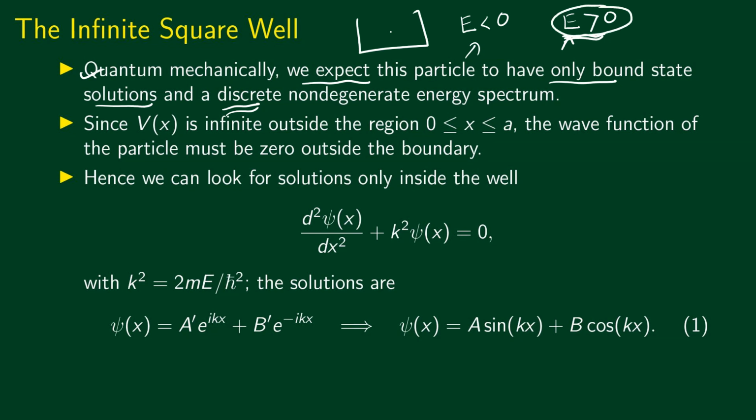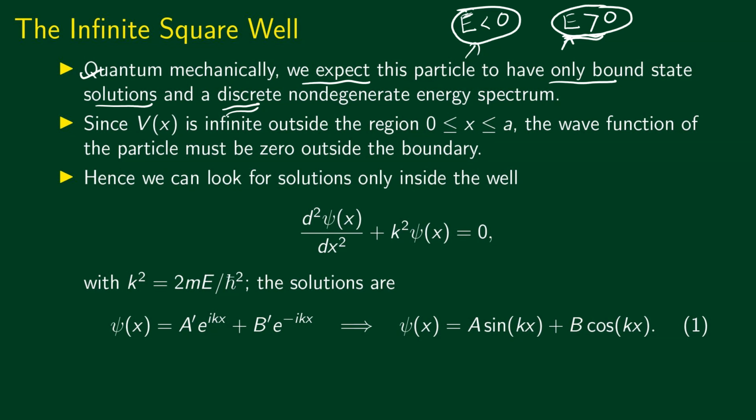This is what we saw in the case of a free particle. In the case of a free particle, the total energy is positive, which means that the particle is free, and the particle was free to have any value of energy. Whereas if E is less than 0, corresponding to a bound state, a particle bound in a potential well, then the Schrodinger equation has a non-zero solution only corresponding to certain values of energy.